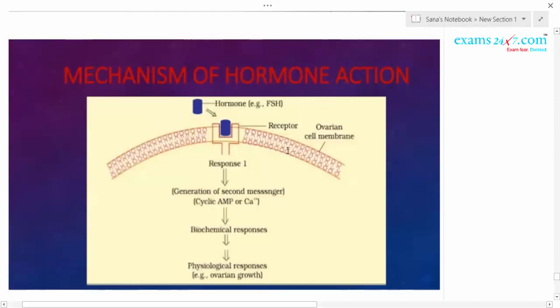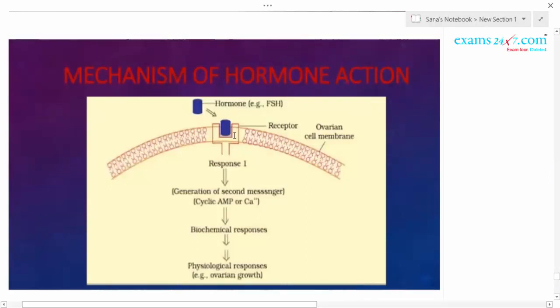The ovary possesses the ovarian cell membrane. You know, the cell membrane consists of lipid. As this hormone is soluble in water, it cannot pass directly through the cell membrane. So that is why the cell membrane has receptors. Always, receptors are required for hormonal action. So each receptor binds with a hormone.